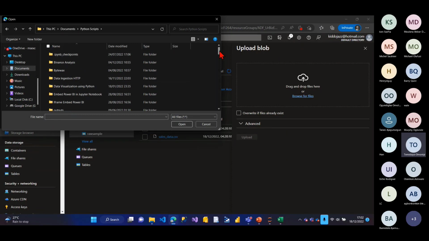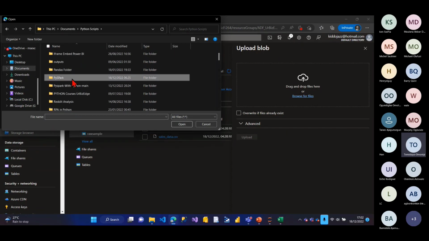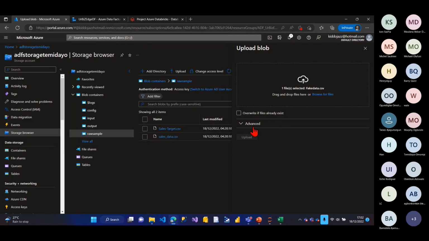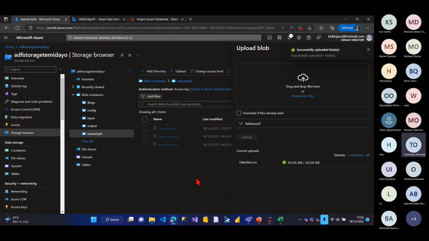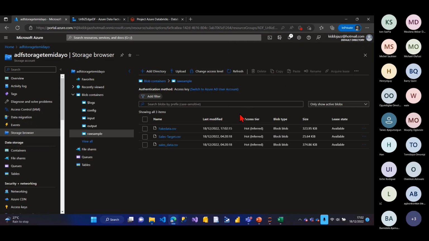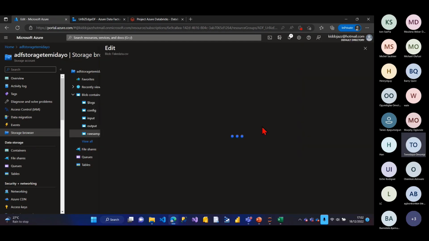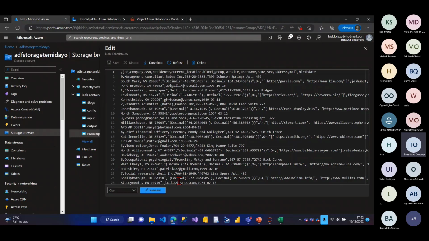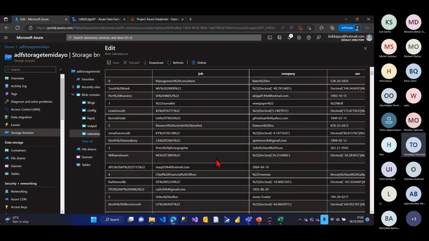I have different files actually. Let me just check for my PySpark data sets. I can use any one. And let's say fake data. And that's loaded. I just click on upload, and it's going to upload successfully, right? And that's all. I can see now the fake data is showing here. So this is the fake data. If I open it, I say edit and view, preview. So this is loading. When it comes up, you can see this is the blob storage.